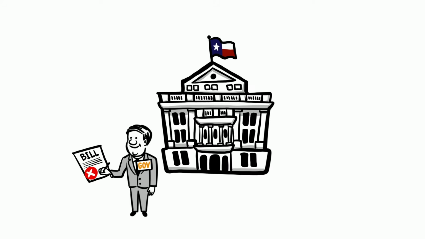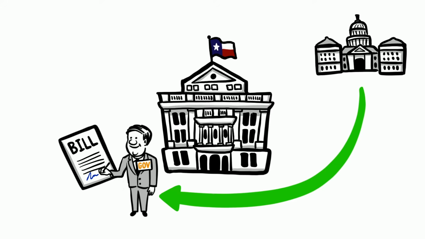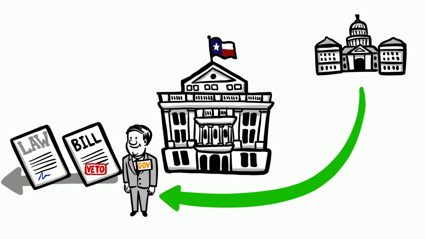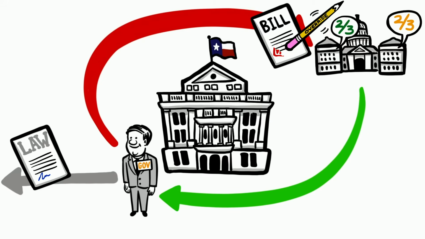This is a big power. When a bill is passed by the Texas legislature, if the governor signs it, the bill becomes law. If he vetoes it, it returns to the legislative branch. The Texas legislature can check the power of the governor by voting to override the veto. It takes a 2/3 vote in each house to override a veto.